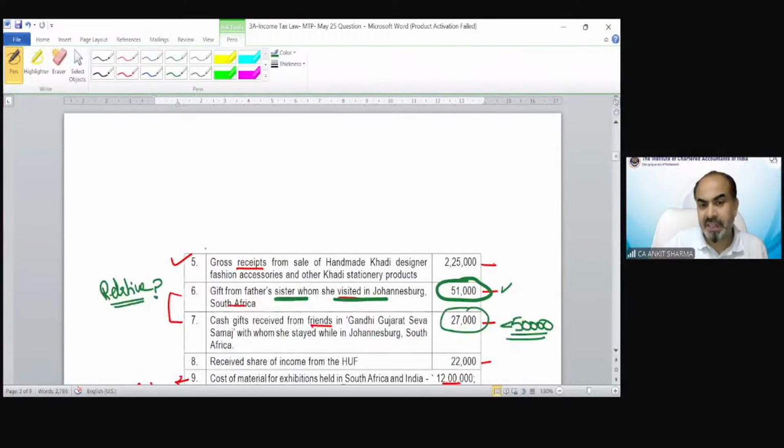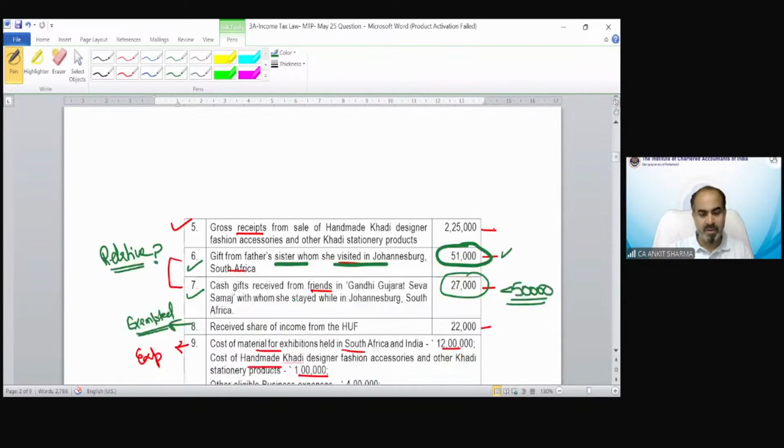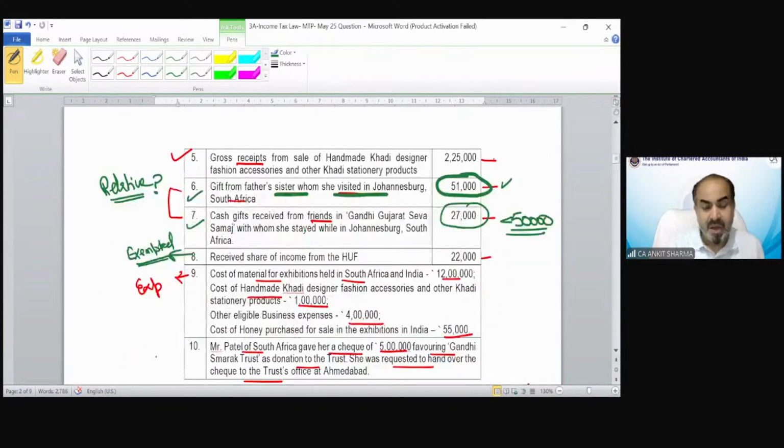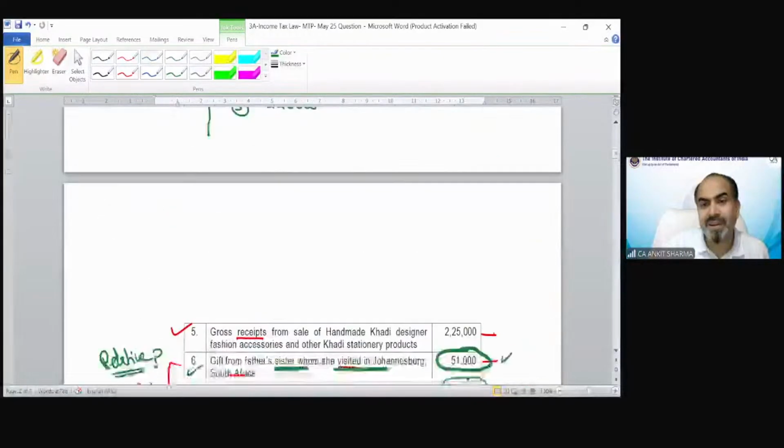And point number 6, already we have discussed, is not going to be taxed. Point 7 is not going to be taxed. Share of income from the HUF is an exempted income. That is not going to be taxed in the hands of the assessee. Now the cost is also given for the respective receipt.